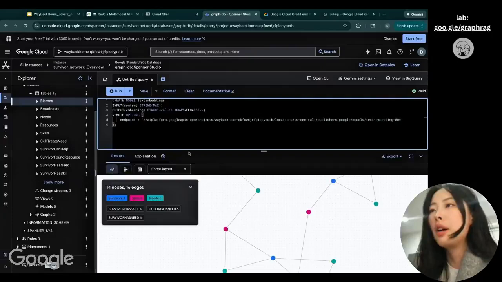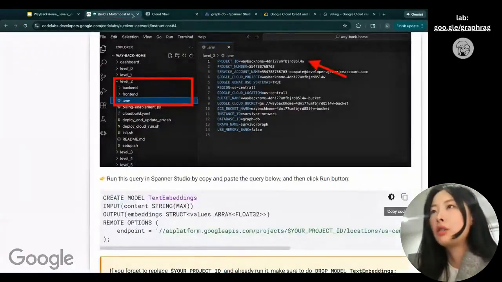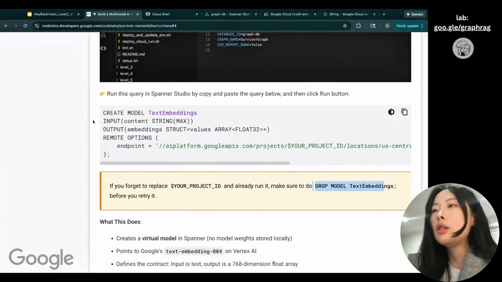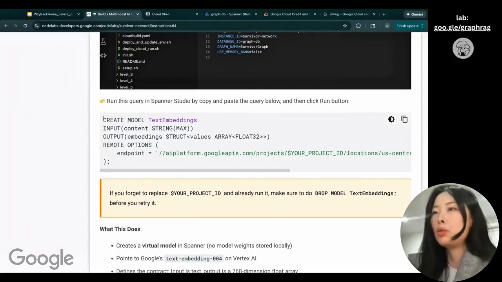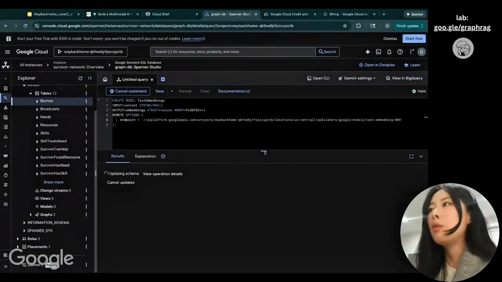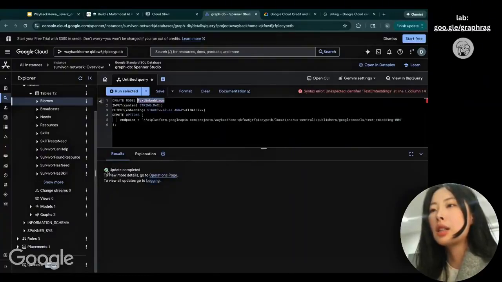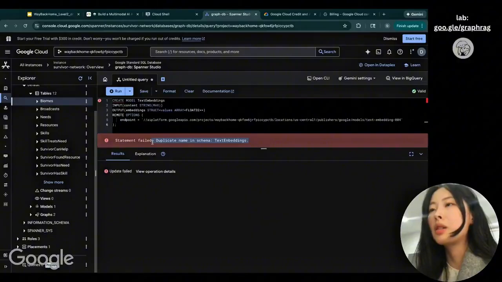And if you forget to replace it and you just happen to click run, you may have to do drop model text embedding, and then redo it. Because if you don't drop it, you may not be able to create the model again. So let's go back to the studio and click run. Here we want to create a model called text embedding. Great, it says successfully created. If you click again, it says it failed because it's a duplicate.